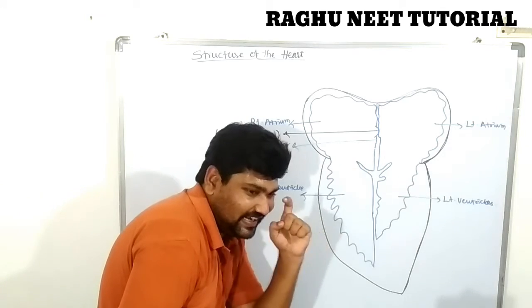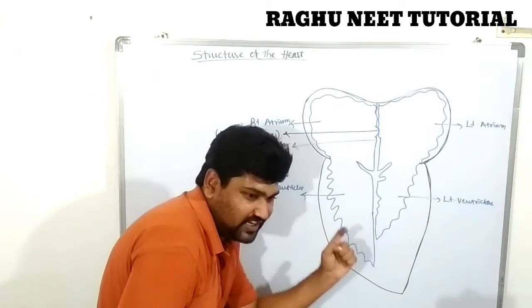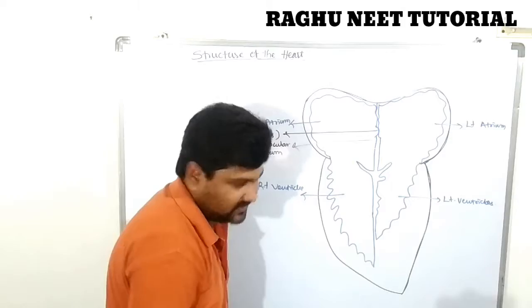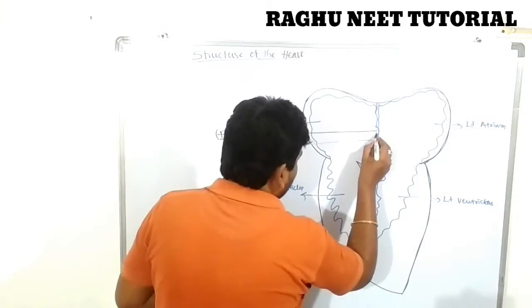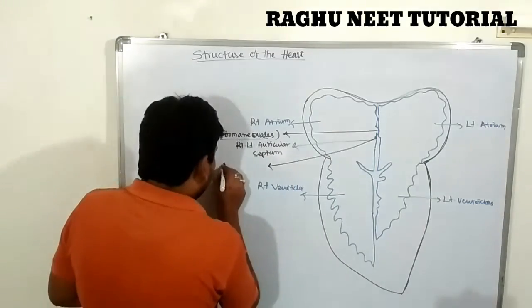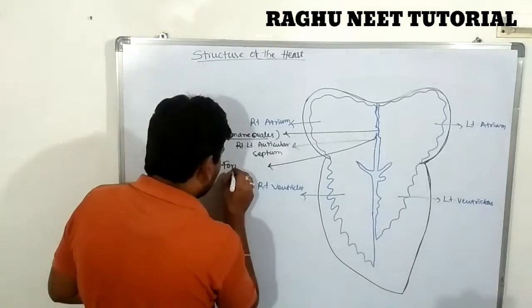This depression or notch appears between the right and left auricles. So this notch is called the fossa ovalis.